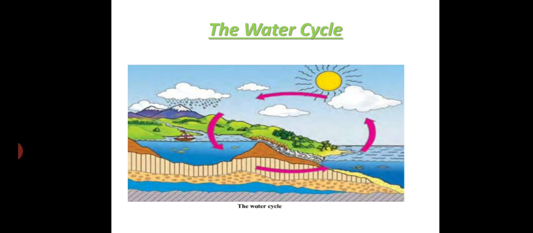This process of evaporation, condensation, and rainfall goes on in a continuous cycle. This is known as the water cycle in nature.